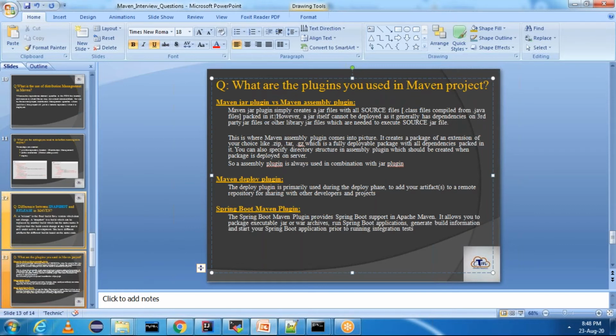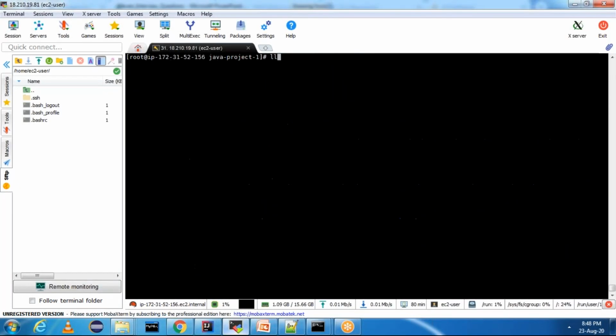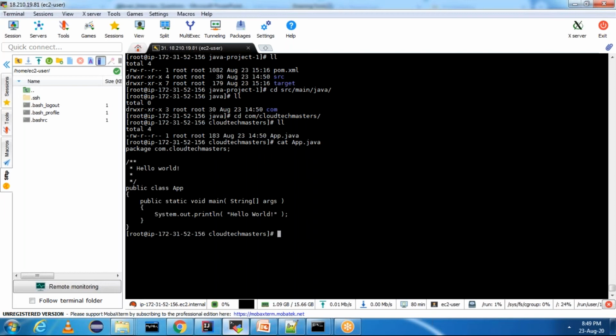What the Maven jar plugin does is simply create a jar file with all the source files packed in it. However, a jar itself cannot be deployed as it generally has dependencies on third-party jar files. Let me show you this. If you see this project, under src main java, I have a sample Java class under com cloudtechmasters. This is my sample Java class. Whenever I run the jar file, the expectation is it should give me hello world, right?